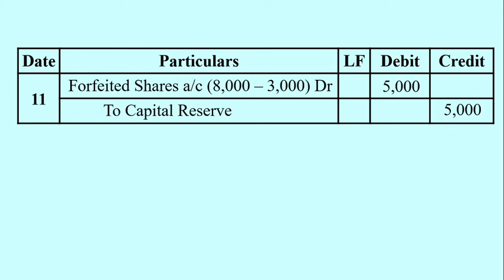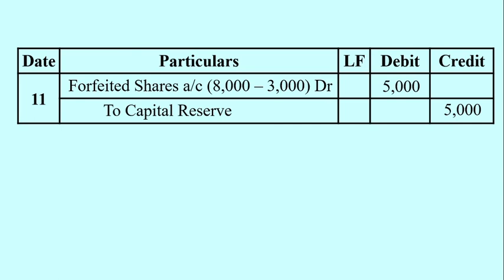How can we calculate 5000 rupees? This can be done by observing the previous two entries. In the ninth entry, the forfeited shares account is credited with 8,000. It's a credit amount. In the 10th entry, at the time of reissue of forfeited shares, we utilized the forfeited shares account balance of rupees 3,000.